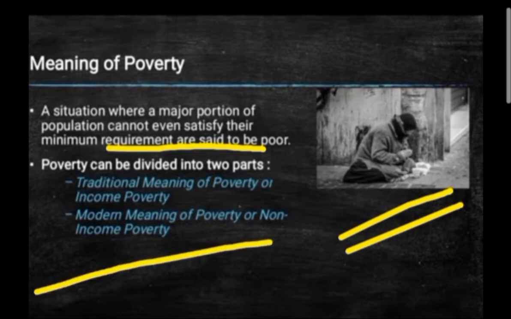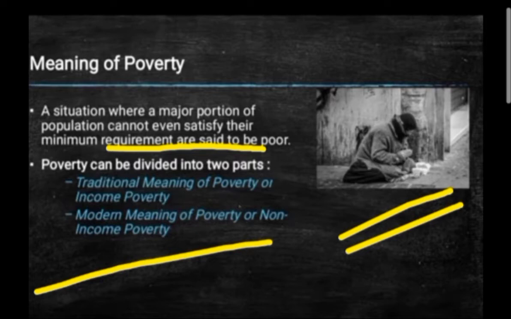Now over here, poverty can be divided into two parts: the traditional meaning of poverty, which you can term as income poverty, and the second one is the modern meaning of poverty, or you can term it as non-income poverty. So students, you need to remember this, because in your exams it can be asked as modern meaning, or it can be written as non-income poverty.